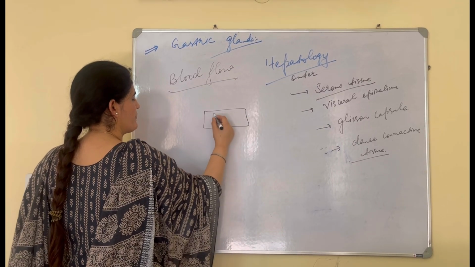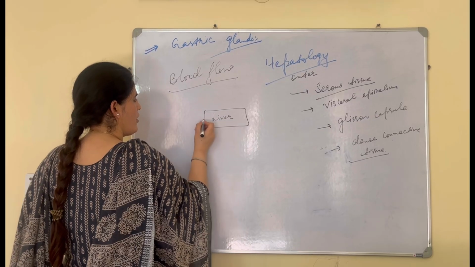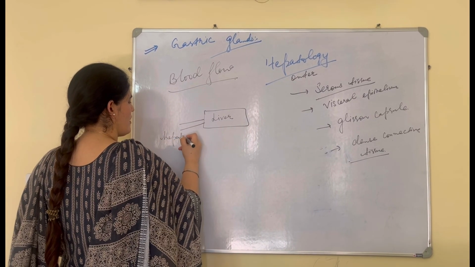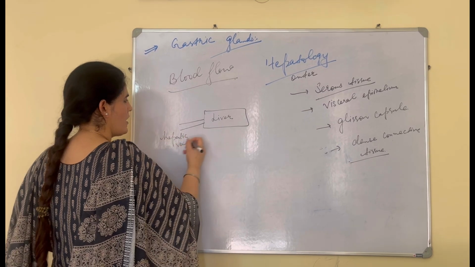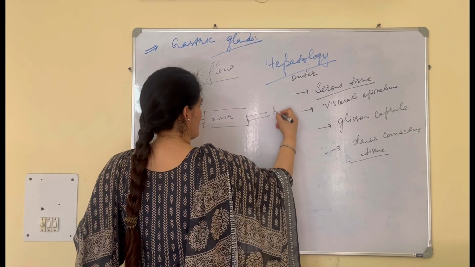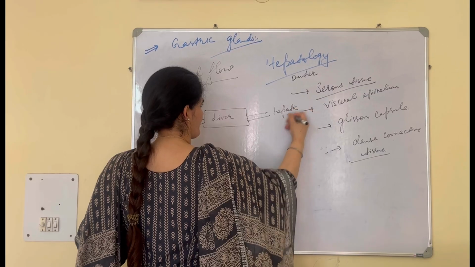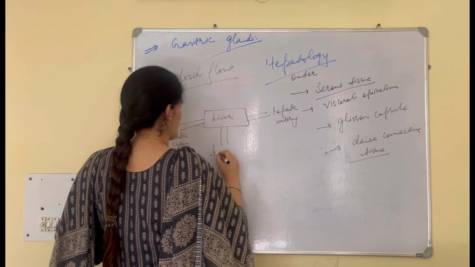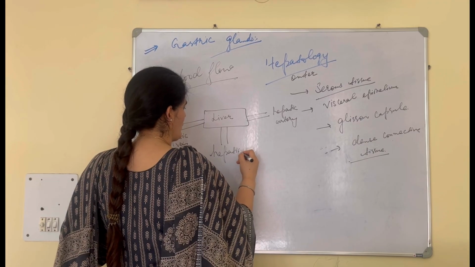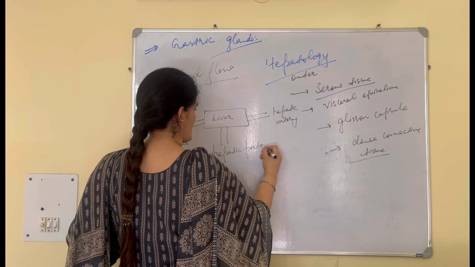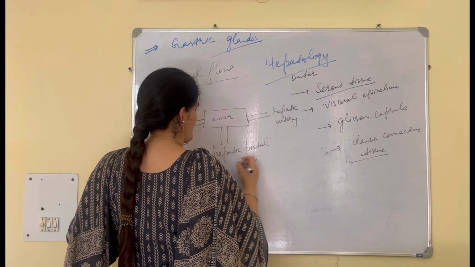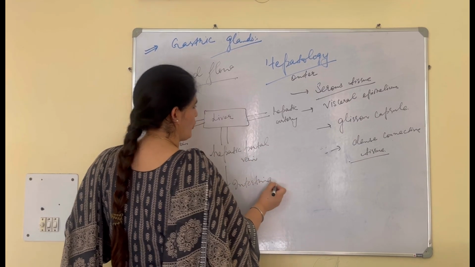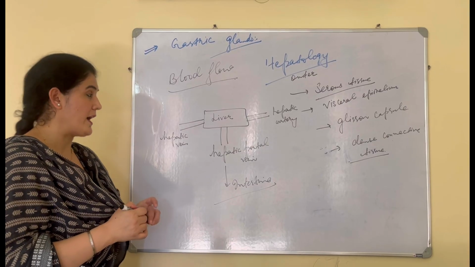See, students, if this is the liver, from here we have a hepatic vein, and from here we have the hepatic artery, and another is the hepatic portal vein, through which the blood will flow into the intestine. This is a simple flow chart I am making you understand.